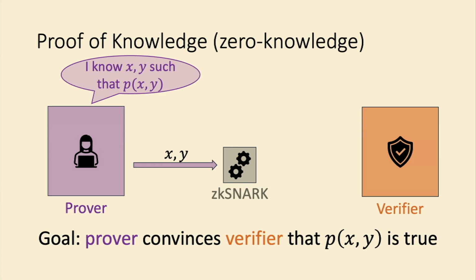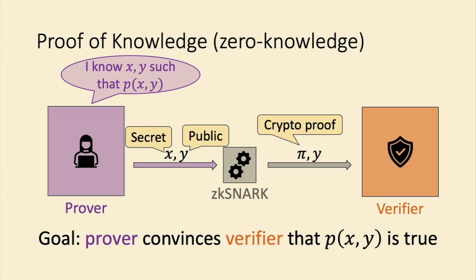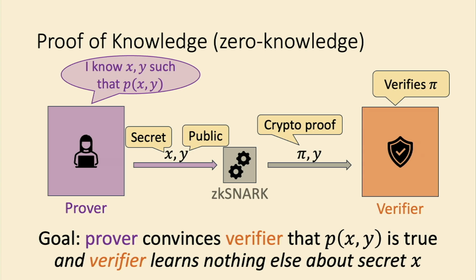So now, instead of sending the x and the y directly to the verifier, we tell the zkSNARK which inputs we want to treat as secret, which ones we want to treat as public, and the zkSNARK will generate a cryptographic proof, that's this pi thing, that the verifier can then check, such that when the verifier checks this proof, this will be a proof that the predicate p is true. But also we have this extra thing that the verifier learns nothing else about the secret x. And so that is what a zkSNARK is.